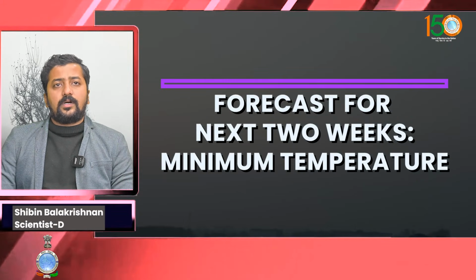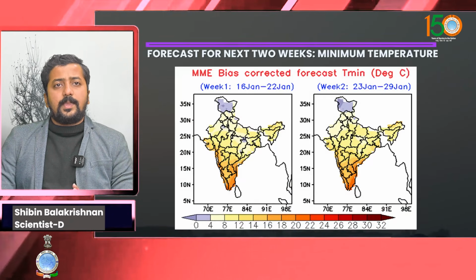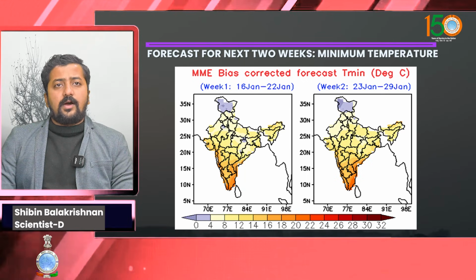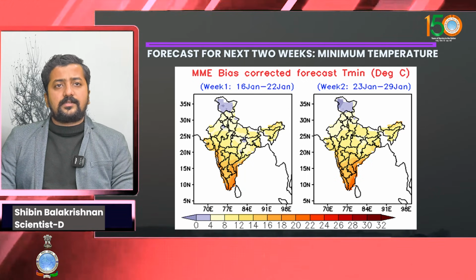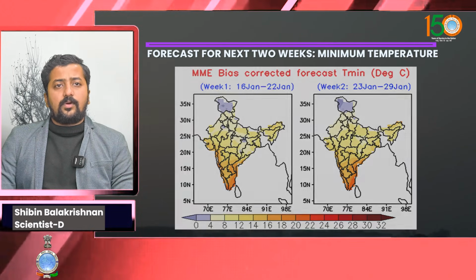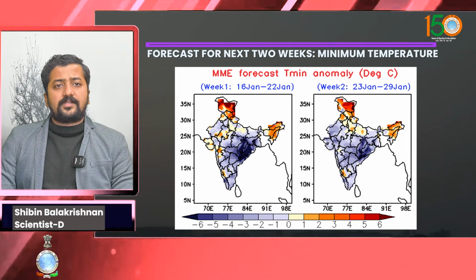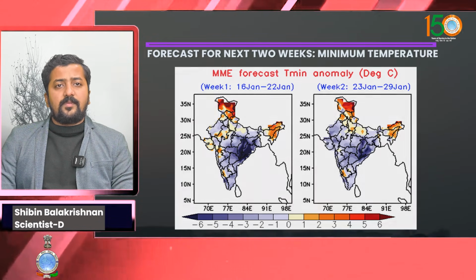When we look into the minimum temperature forecast from the extended range prediction, you can see the temperatures in the northern parts of the country hovering around 0 to 4 degrees Celsius for the next 2 weeks, whereas temperature in southern parts of the country is gradually rising. When we talk about the minimum temperature anomalies, we can see the parts of Western Himalayan region forecasted with positive anomaly and parts of East India and Central India mostly forecasted with negative anomalies of minimum temperatures.